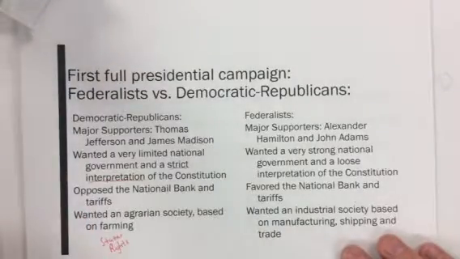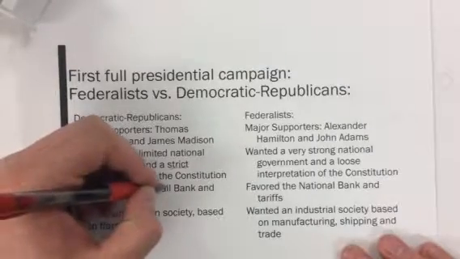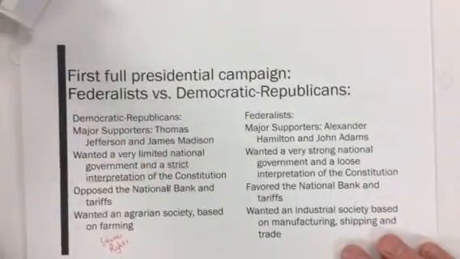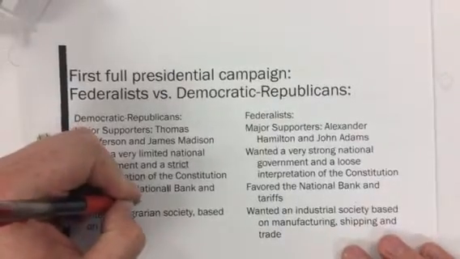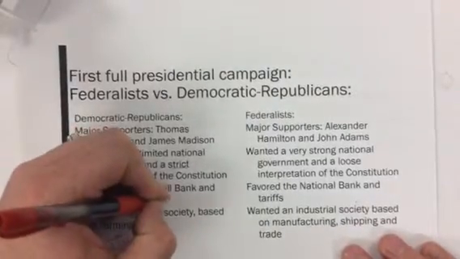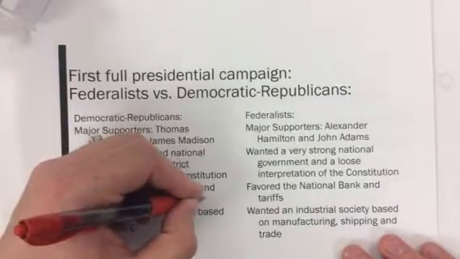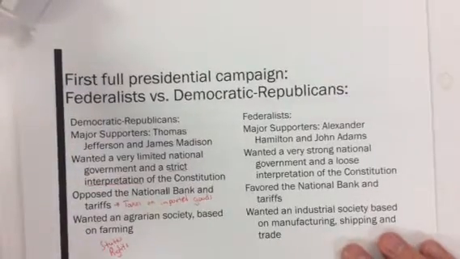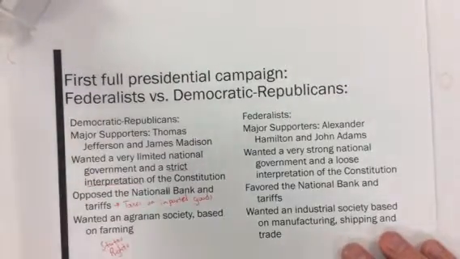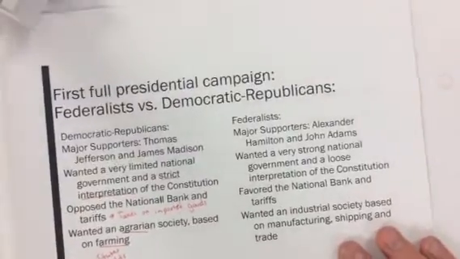All right. They opposed the national bank. Sorry, that's misspelled. And tariffs. Tariffs are those taxes on imported goods. And they have a very agrarian society, one that's based on farming. And that's what agrarian means, is farming.